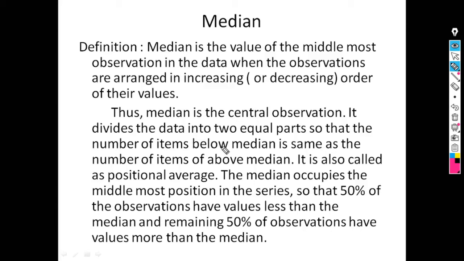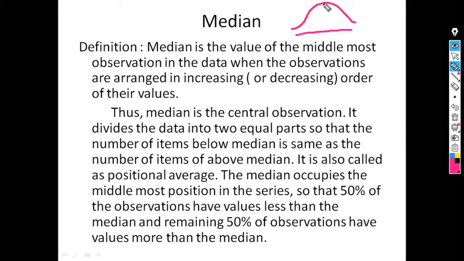It divides the data into two equal parts so that the number of items below the median is the same as the number of items above the median. Suppose we draw the diagrammatic representation of any statistical distribution, it is in this form.